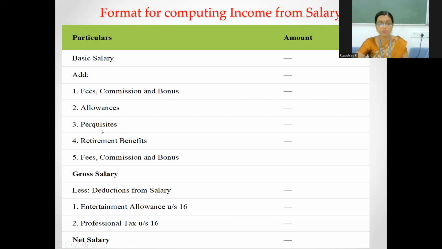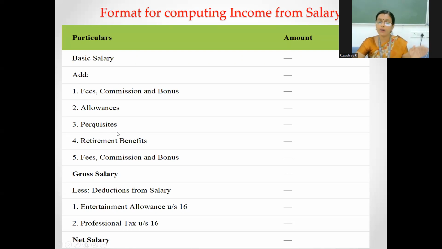Similarly, the next component is perquisite. As I told you, any kind of non-monetary benefit that an employer gives to an employee apart from cash is considered a perquisite. For example, let's say I provide you a car facility. I am not paying you cash, but I am providing you a car along with a driver. So the company is investing some amount for providing the car and the driver. What value of perquisite is put to tax is again computed under the head perquisite.